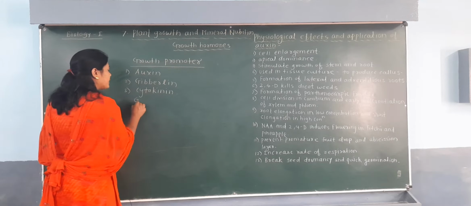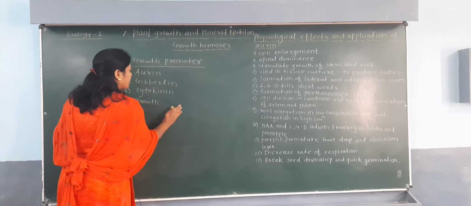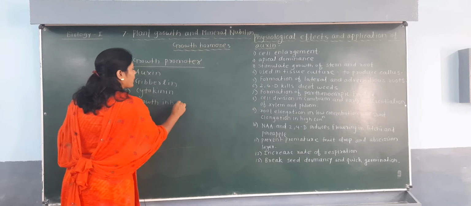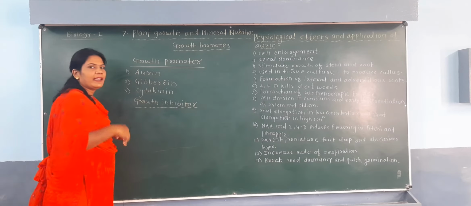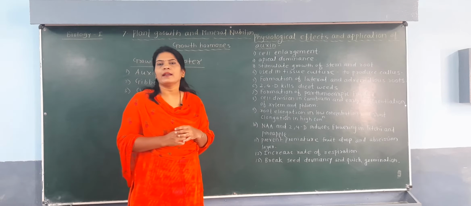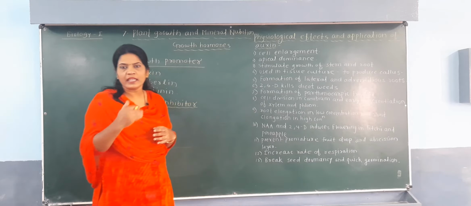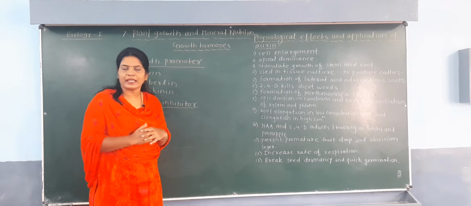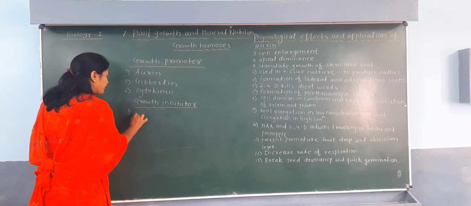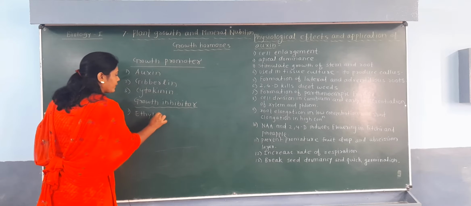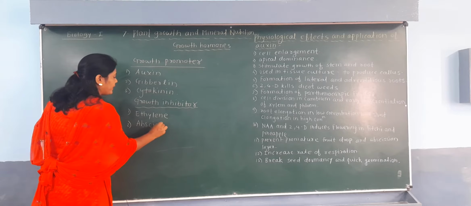While there are some hormones which are called growth inhibitors. That means they are not responsible for the growth of the plant. Instead of that, they inhibit the growth of the plant. They do not cause the growth of the plant, and opposite to that, inhibition of growth is done by growth inhibitors. And overall there are 2 types of these hormones. One is ethylene, and another one is abscisic acid.